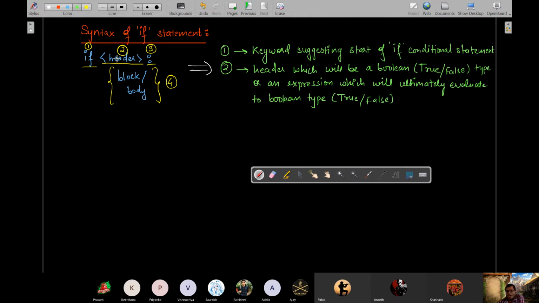Or you can directly give if true, that means it will always get inside the body, or if false, it will never get inside the body. So either you can directly specify true or false as the header, or you can give an expression which will ultimately be true or false.